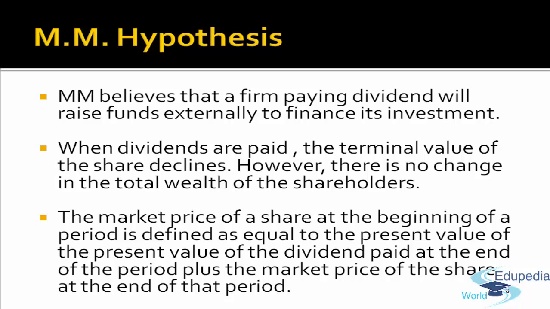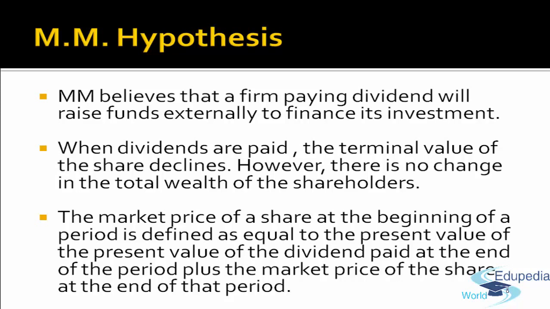There is no change in the wealth of the shareholder, and that is what the model is all about. This is the hypothesis. When dividends are paid, the terminal value, that is the closing value of the share, declines. However, there is no change. 120 remains 120. It's only the market value of the share which declines from 120 to 112.